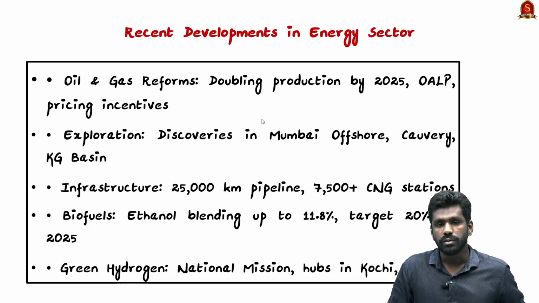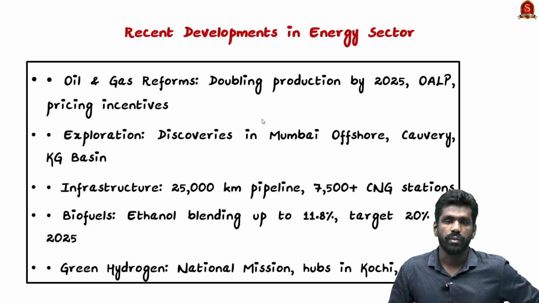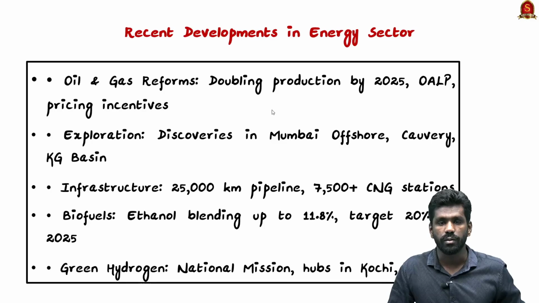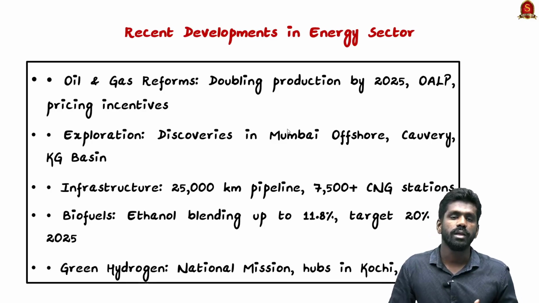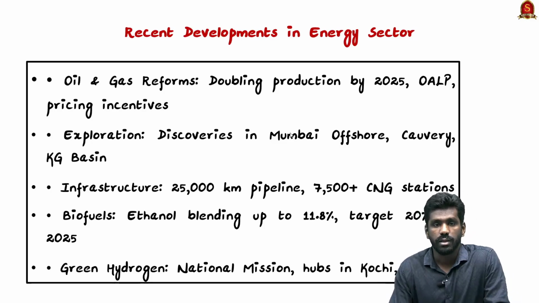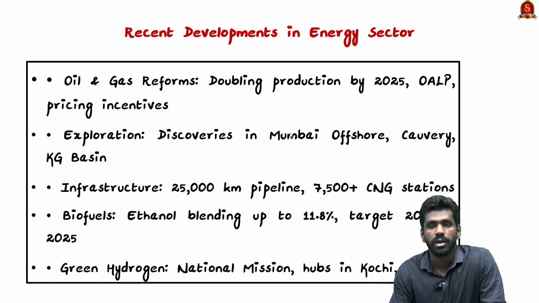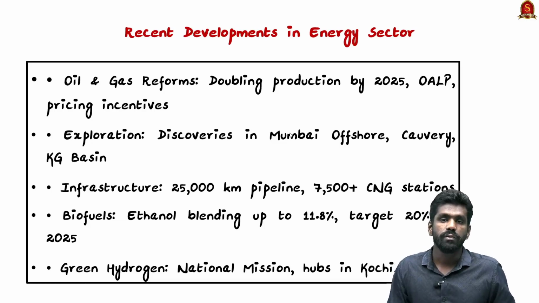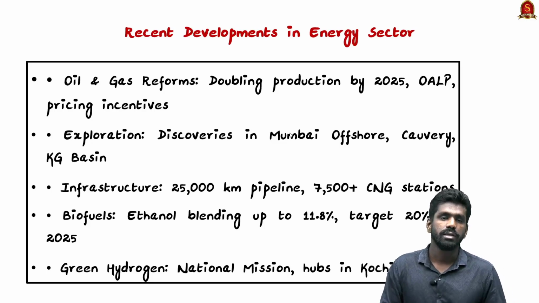Next, about the diversification and infrastructure expansion. India's gas pipeline network has grown to 25,000 km, and this should be increased to 33,000 km by 2030. Also, the city gas distribution has expanded to 630 geographical areas. Over 7,500 CNG stations and significant investments in LNG terminals have also been implemented. So this has diversified the CNG and LNG resources across India.